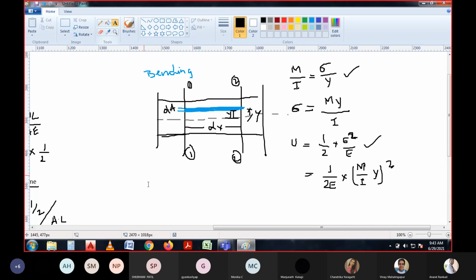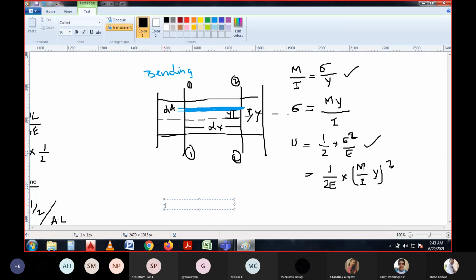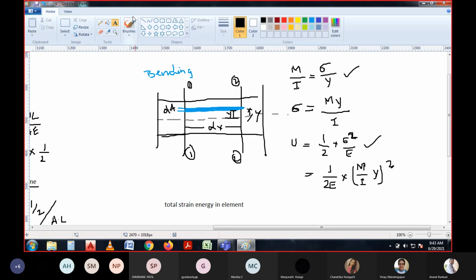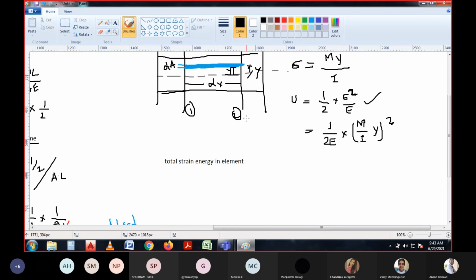Now I shall write it as the total strain energy in the element.